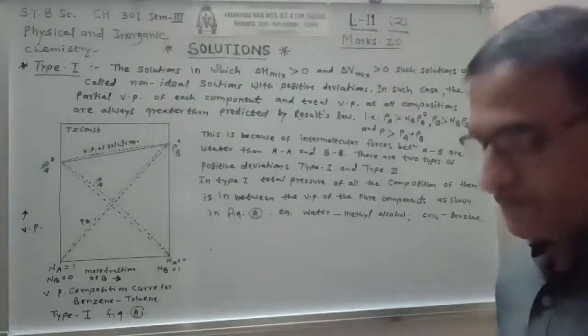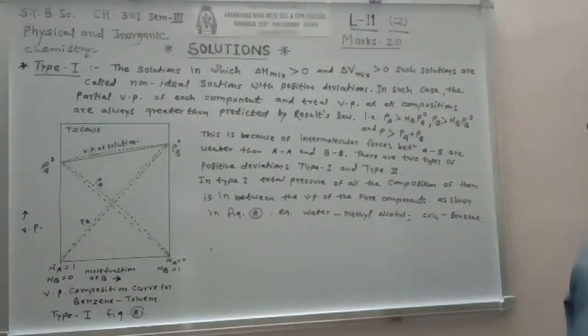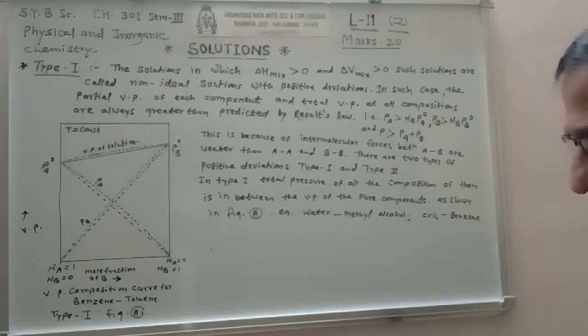So friends, the extent of deviation from Raoult's law depends on the nature of liquids and their concentrations, that is, the total and partial pressure of several systems depends on the mole fraction of constituents present in the solution. Such solutions are called non-ideal solutions.